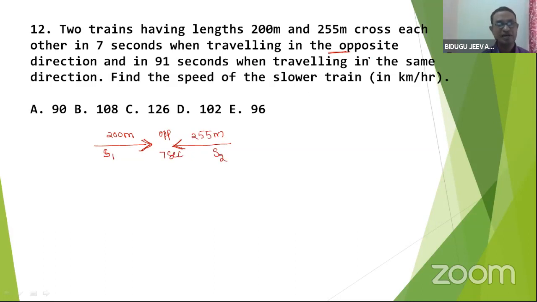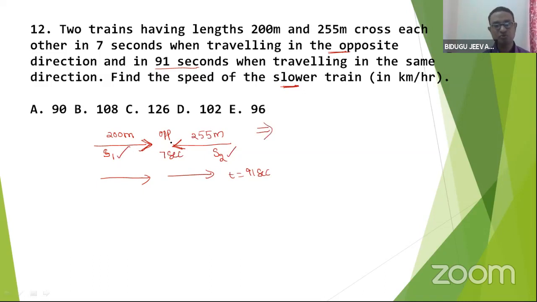So, in 91 seconds traveling in the same direction. That means if both travel like this, they finish in 91 seconds. What is the speed of the slower train? Let us think it is a faster train. It is a slower train. Write the equation from the first one, speed.